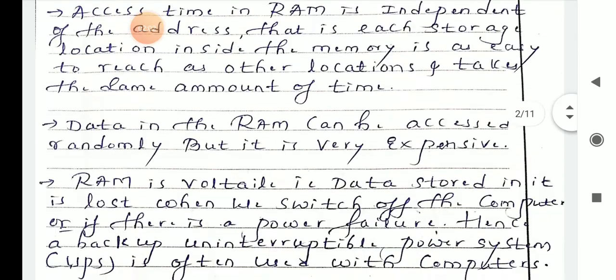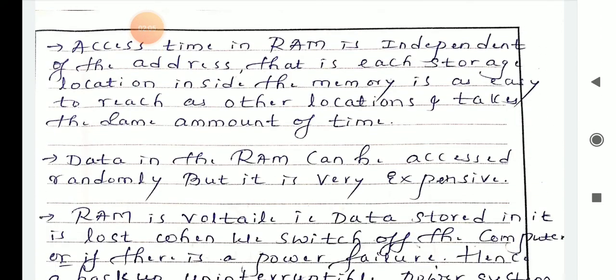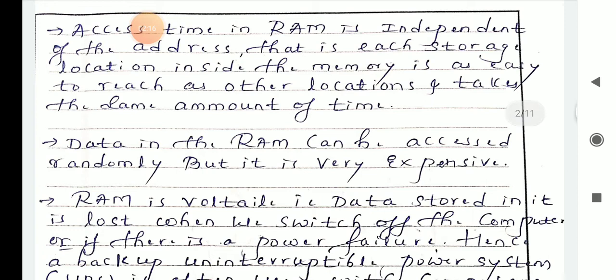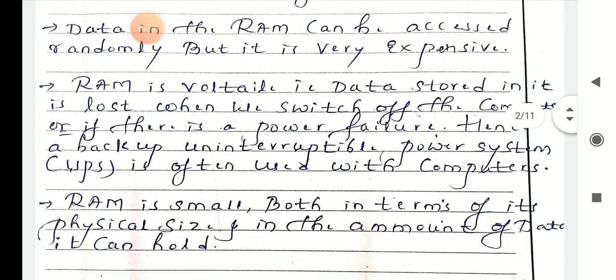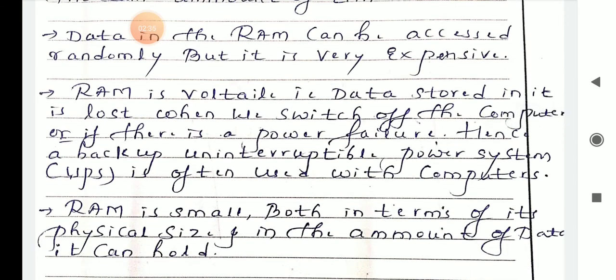Next point, we will discuss in detail. Access time in RAM is independent of the address. That is, each storage location inside the memory is as easy to reach as any other location and takes the same amount of time. Data in the RAM can be accessed randomly, but it is very expensive. RAM is volatile, that is, data stored in it is lost when we switch off the computer.